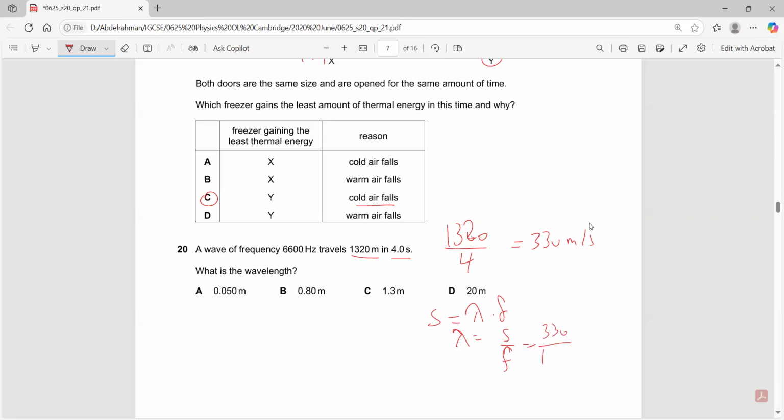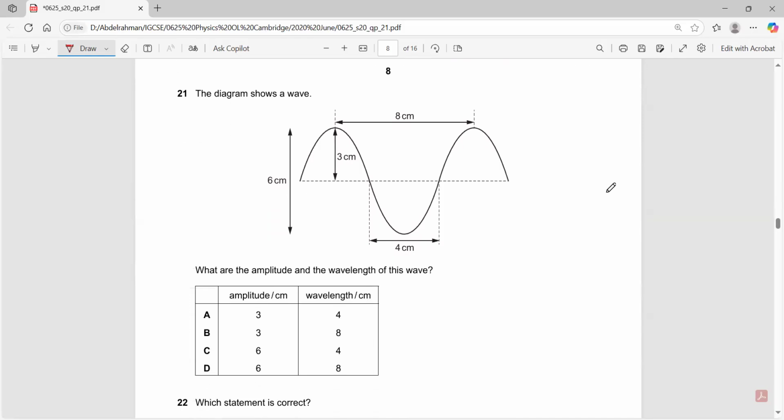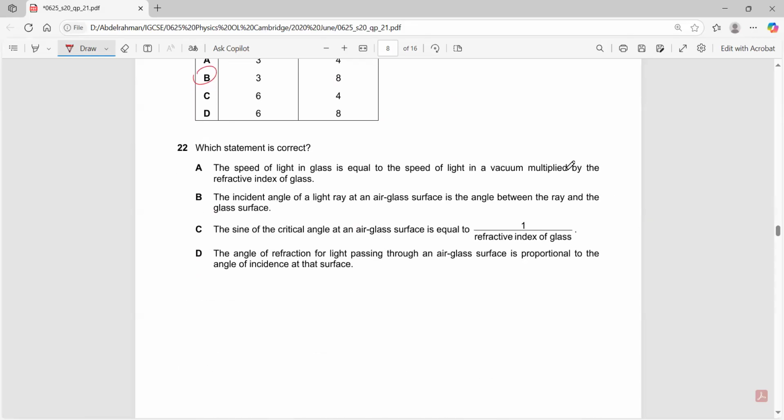330 divided by 6,600. This would be 0.05 meters. What are the amplitude and the wavelength? The amplitude is 3 and the wavelength is 8. Which statement is correct?